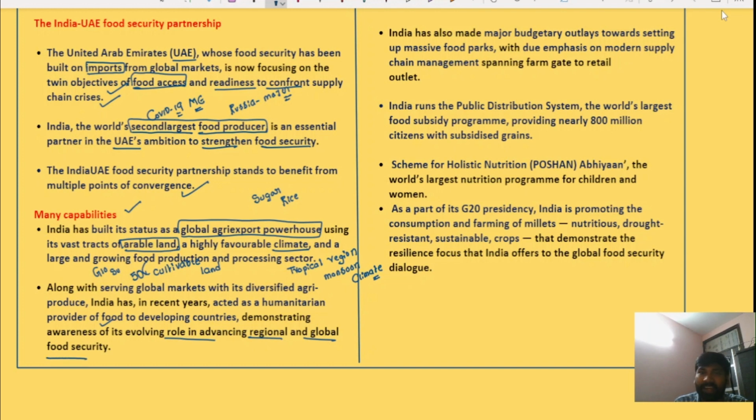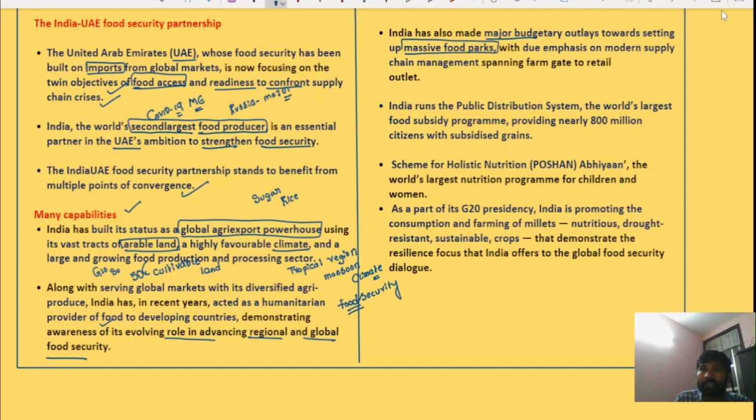So India has a large capability to play a key role in regional and global food security. We have discussed all the major advantages and capabilities of India. Along with these, India has also made major budgetary outlays towards setting up massive food parks.